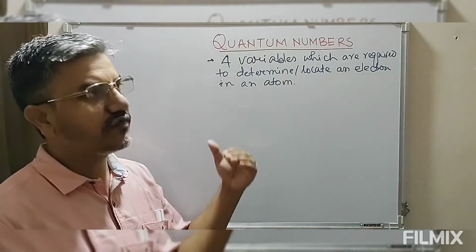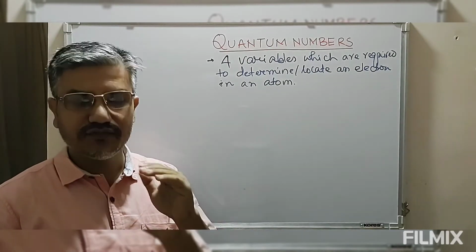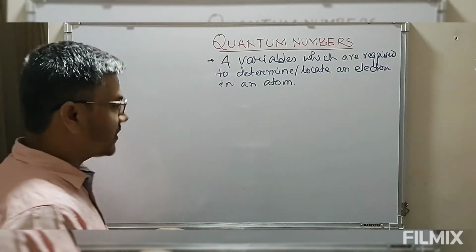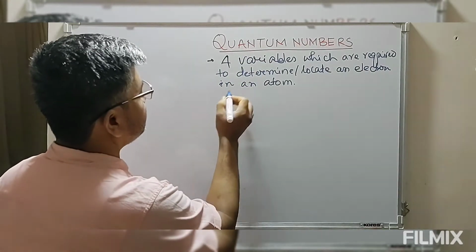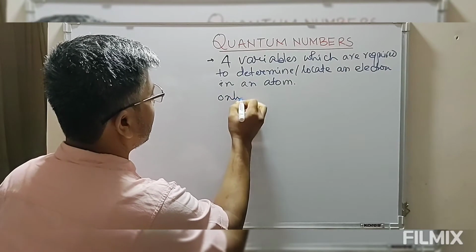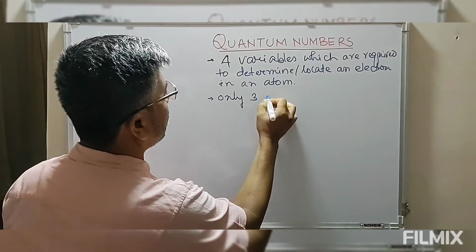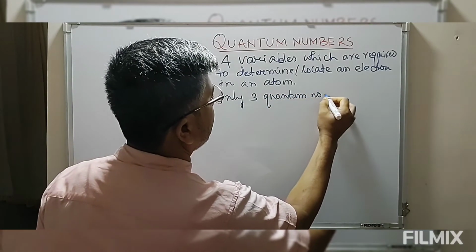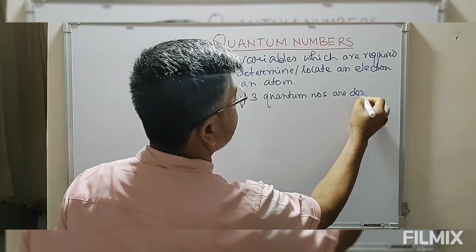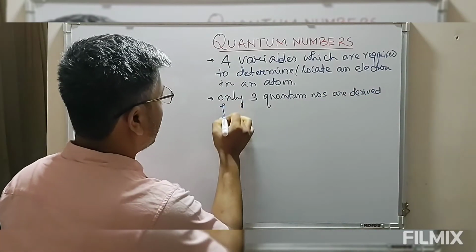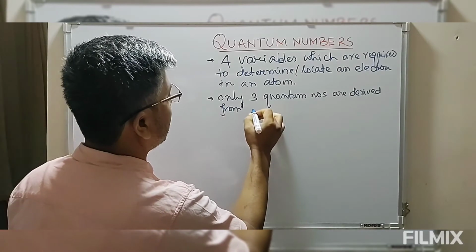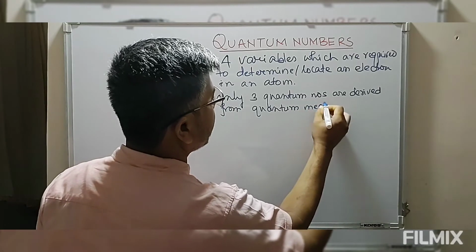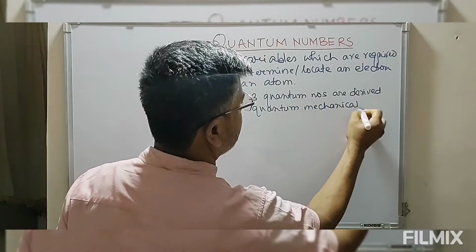Out of these four variables, only three quantum numbers are derived from this quantum mechanical model, that is the wave mechanical model.